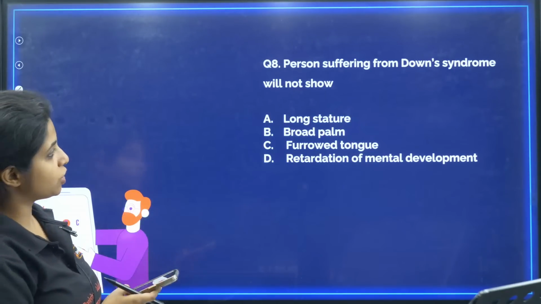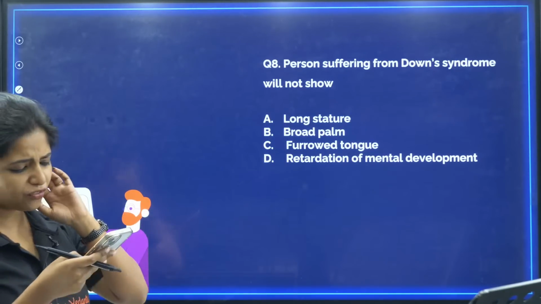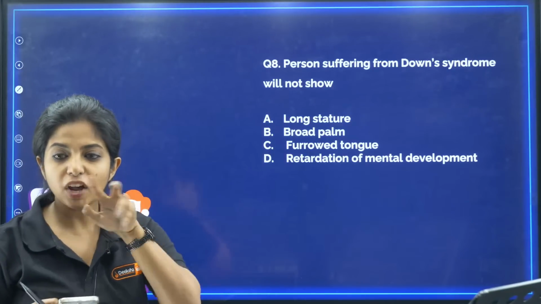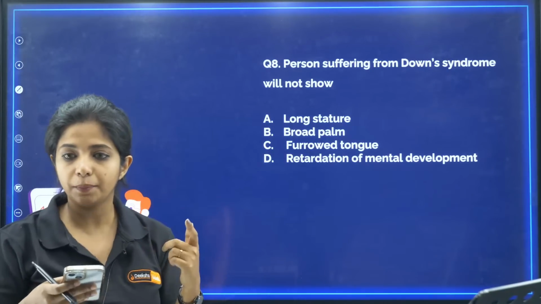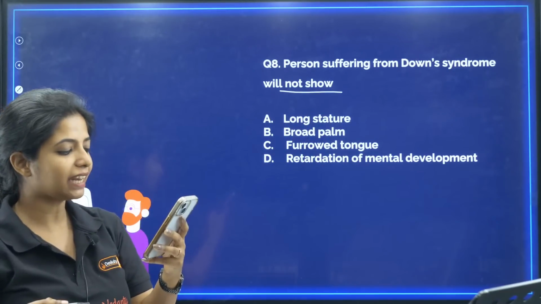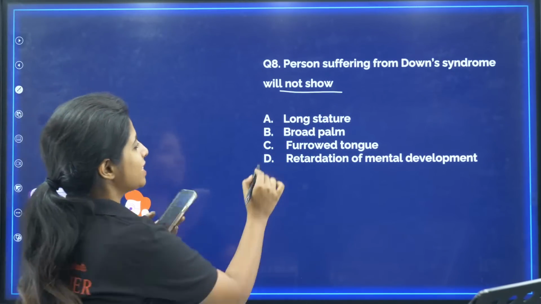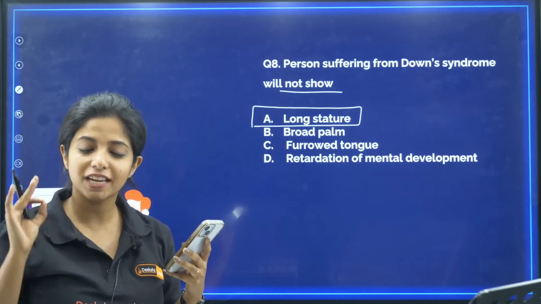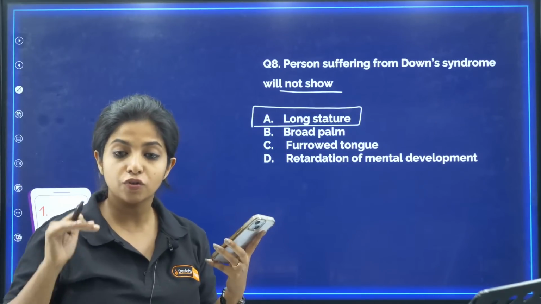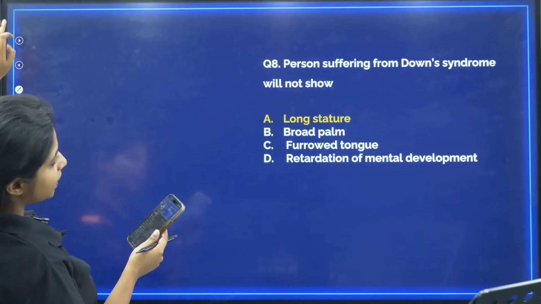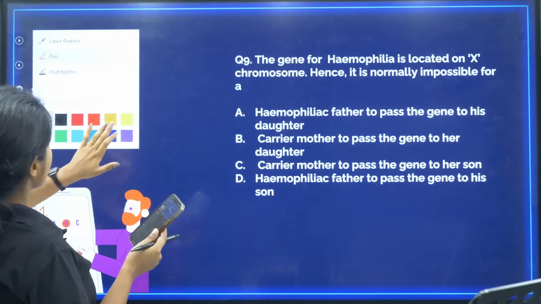Now we have the next question. Person suffering from Down syndrome will not show. It's a very easy question, right? Long stature as in long height, broad palm, furrowed tongue, retardation of mental development. Which is the thing that they do not show? That is the question. Everyone who said A, kudos to you, because this is the answer. Long stature is not something that is found in Down syndrome. They have short stature. Kudos to all of you. I'm going ahead with the next question, otherwise we might not be able to finish.